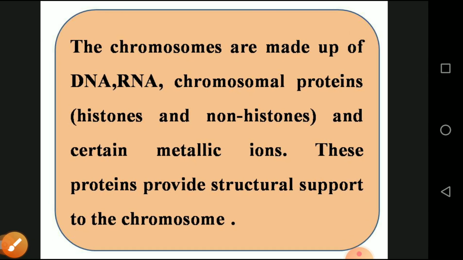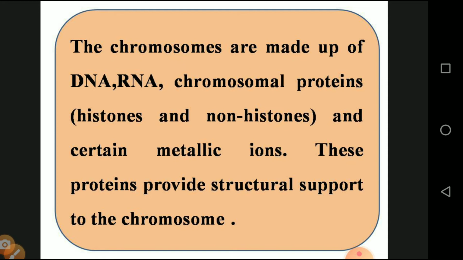Then next, the chromosomes are made up of DNA, RNA, and chromosomal protein. So all types of genes are made up of DNA, RNA, and chromosomal protein. The chromosomal proteins are of two types: histones and non-histones, which have the presence of a metallic ion. The proteins provide the structural support of the chromosome.